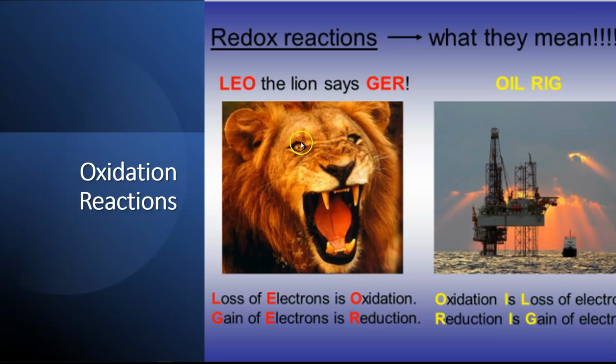I like Leo the lion says grr better than oil rig, and sorry this got a little cut off, but oil rig is the same idea. Oxidation is loss of electrons, reduction is gain of electrons. I don't like this one as much because the electron isn't part of the acronym, whereas with this one, the acronym has electron in it. So I think Leo the lion says grr is better. But let's look at some examples of this.